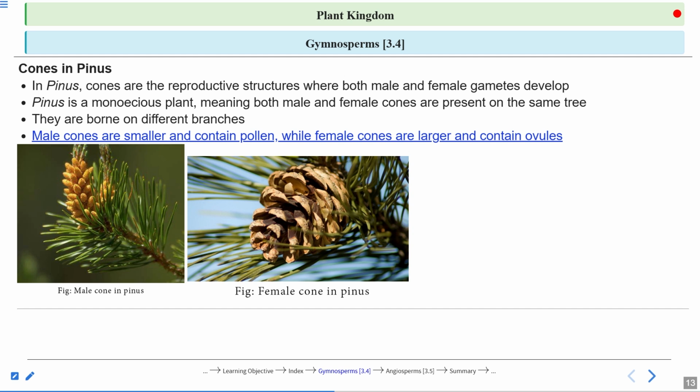Just by seeing the cone, you can say that this is the male cone and this is the female cone. Female cone is quite larger, you can see, and male cone is quite smaller, right? Male cones are smaller and contain pollen grains, whereas the female cones are larger and contain ovules in them. Very, very important, ovules, the female reproductive structure.